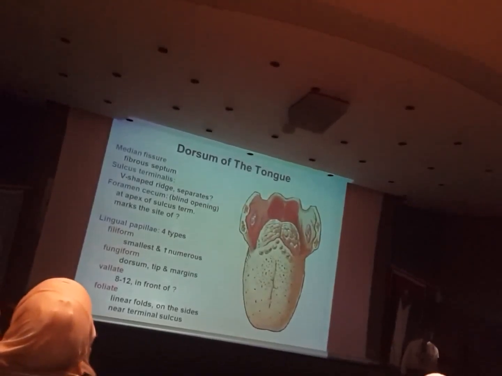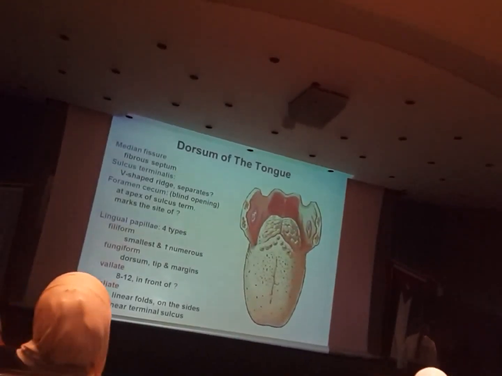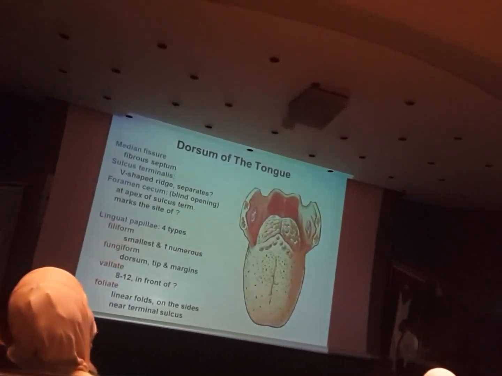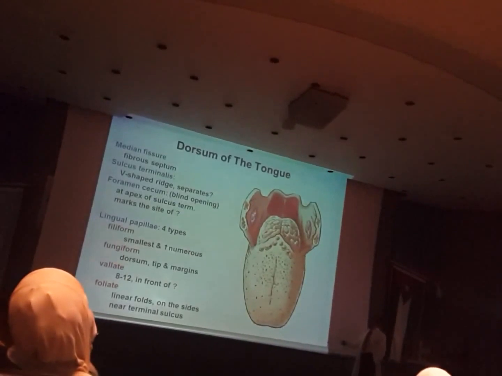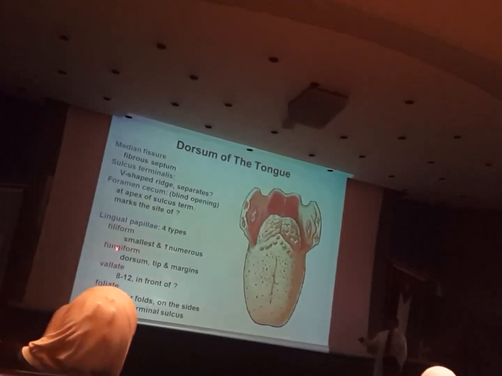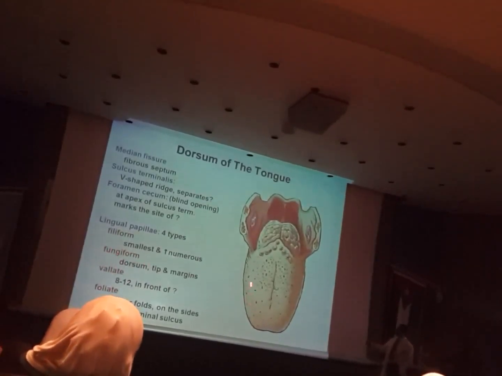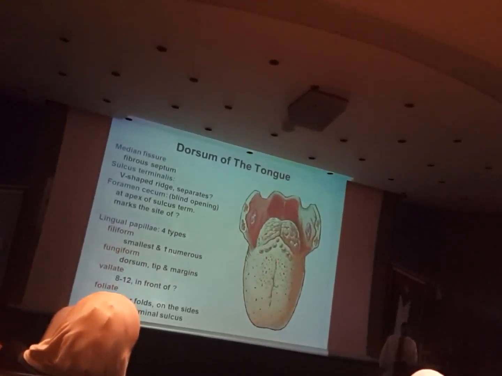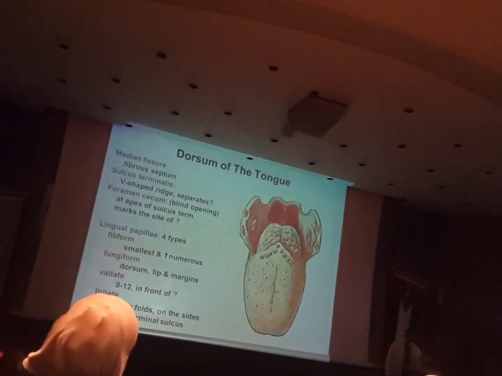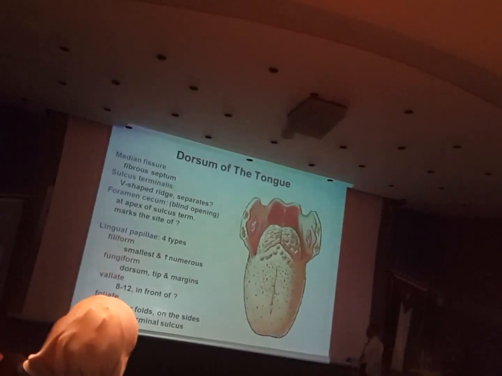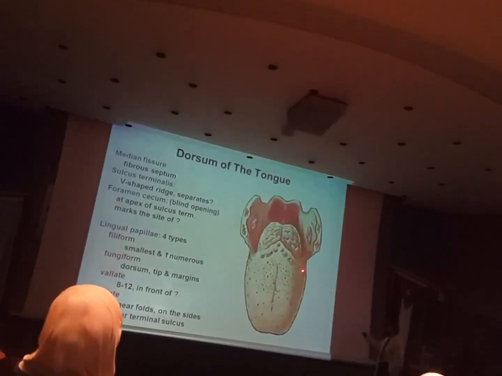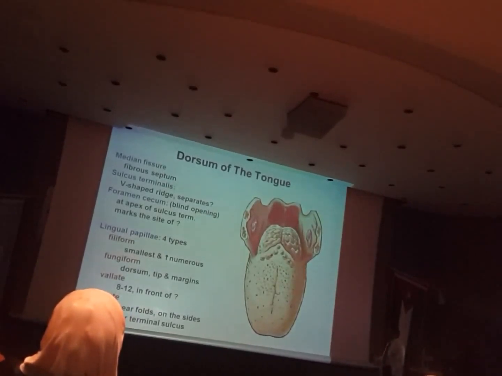But most of the taste sensation, the taste buds, you will see them in the remaining papillae, which function for taste. Now, where are they located? These papillae carrying the taste buds, the fungiform, are distributed all over the surface of the tongue. Okay, the foliate are not very well developed in humans. You see them in other primates. However, these are linear folds. You see them here, linear folds on each side near the sulcus terminalis.